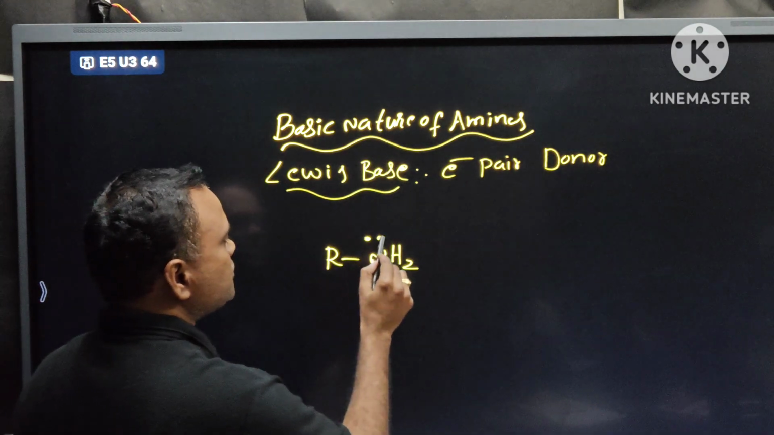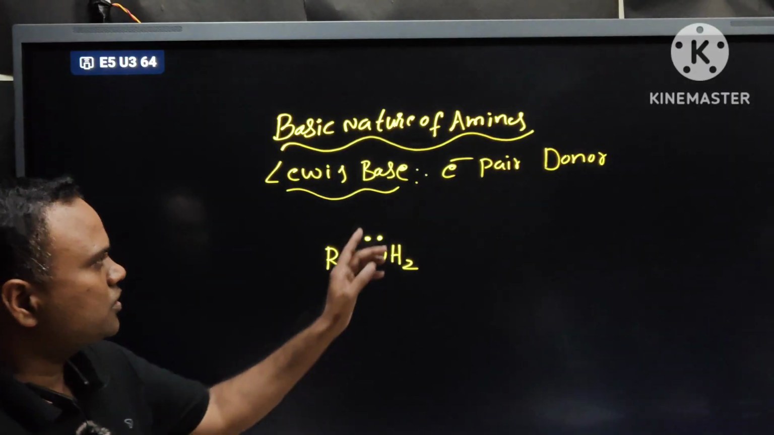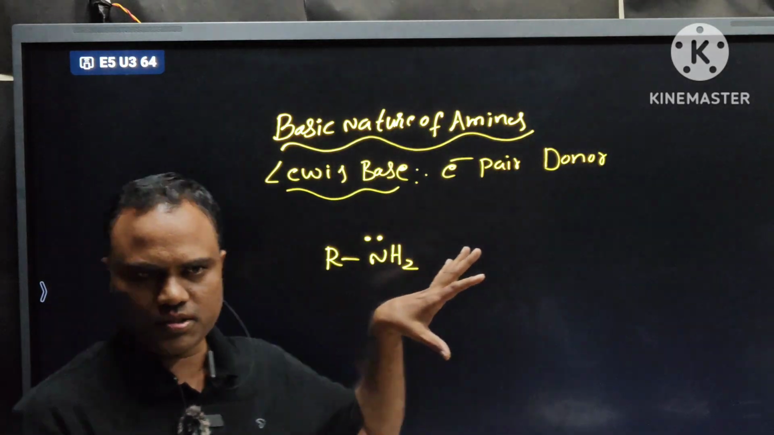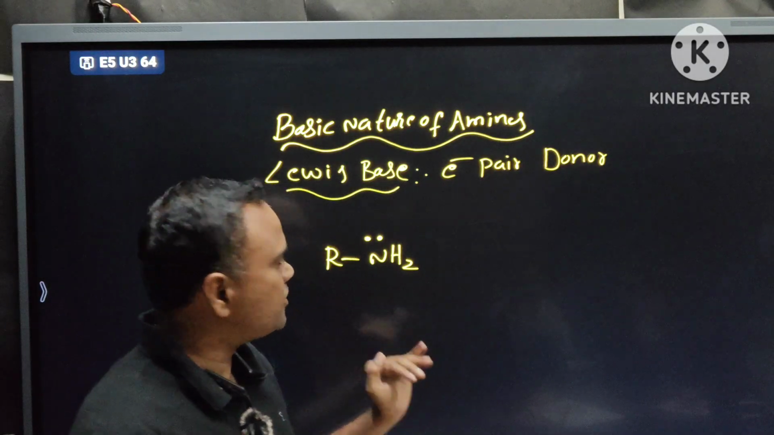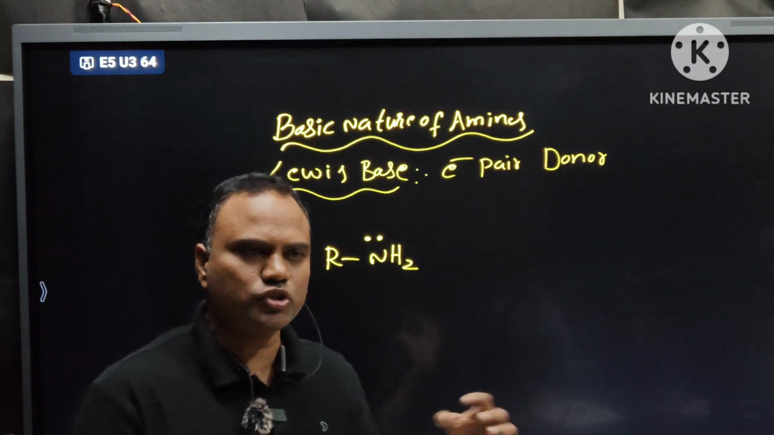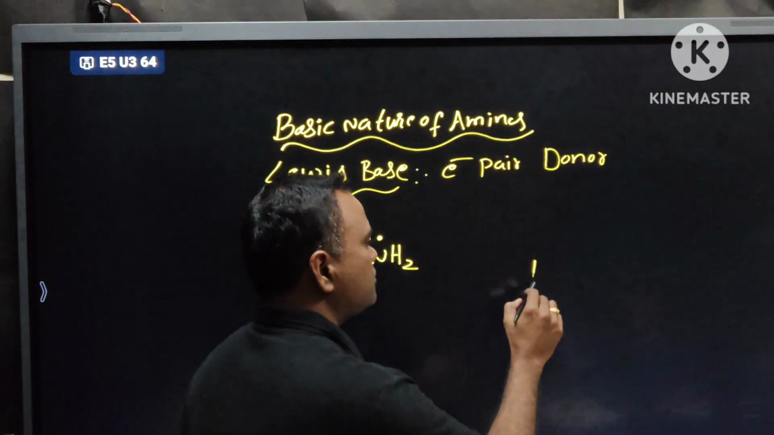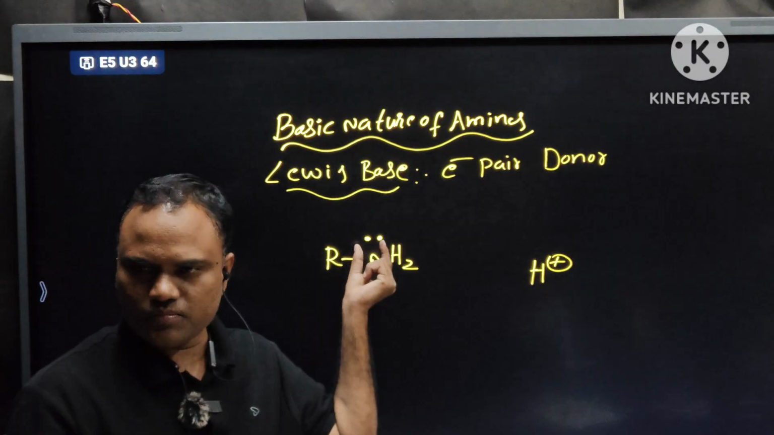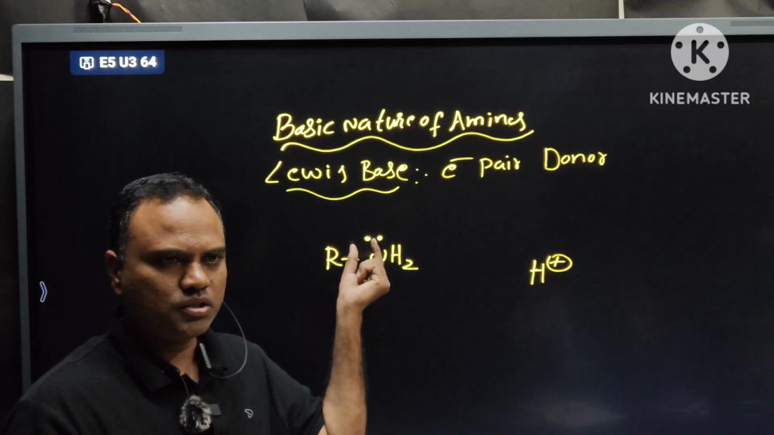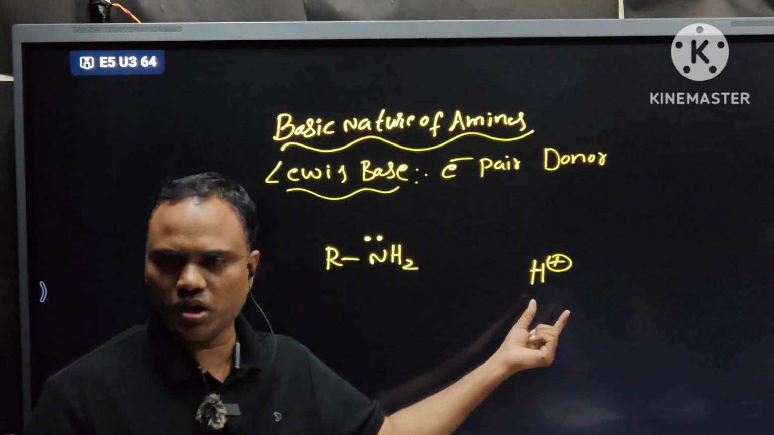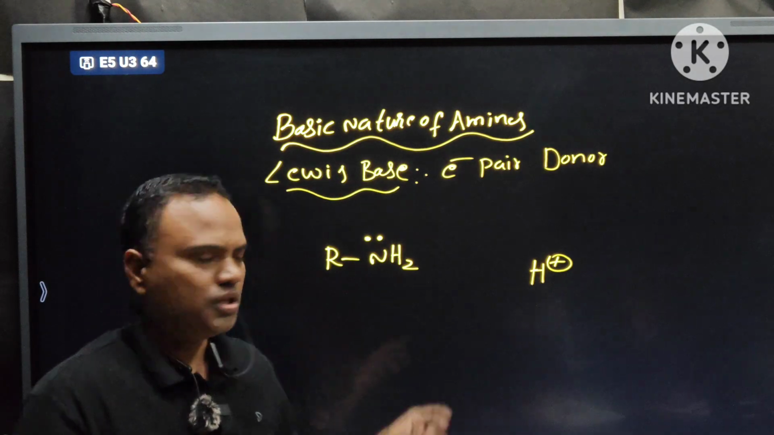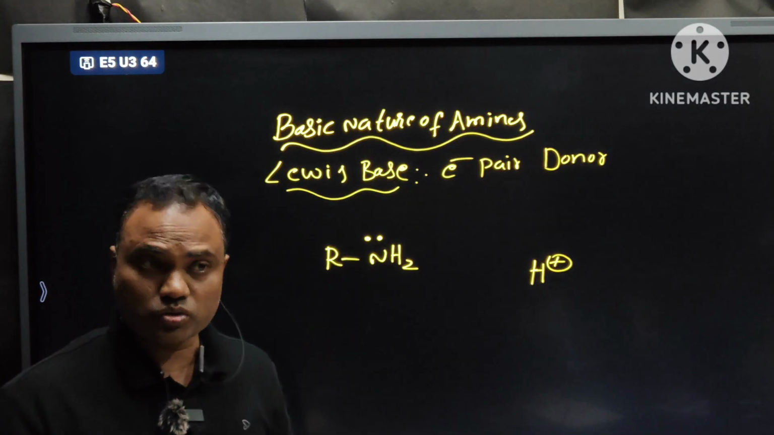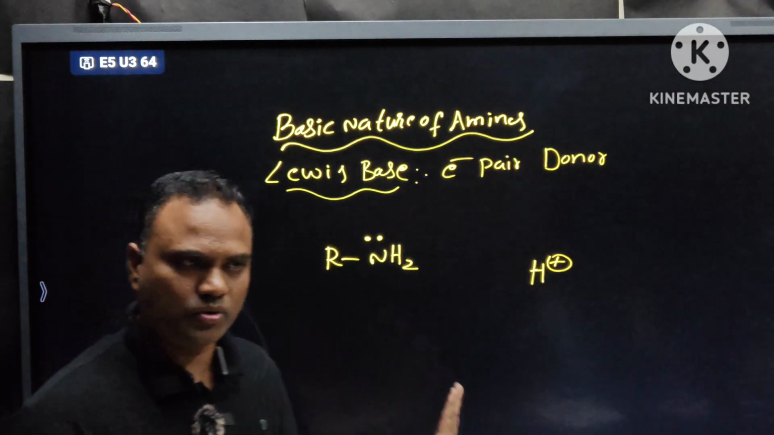But here I'll change the definition. In the physical chemistry, first year physical chemistry, Lewis base means electron pair donor. But coming to the amines basic nature, one special word will come. Look at this, the special word. It is the tendency of nitrogen atom to donate its pair of electrons to proton. That is very, very important. Clear?